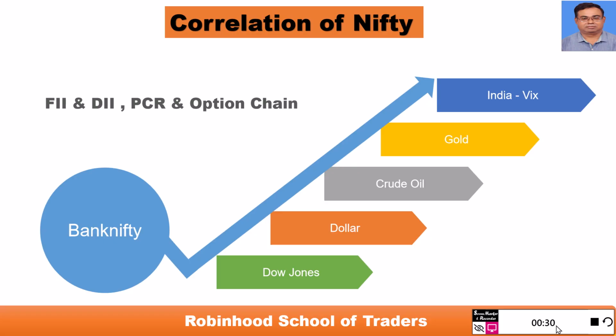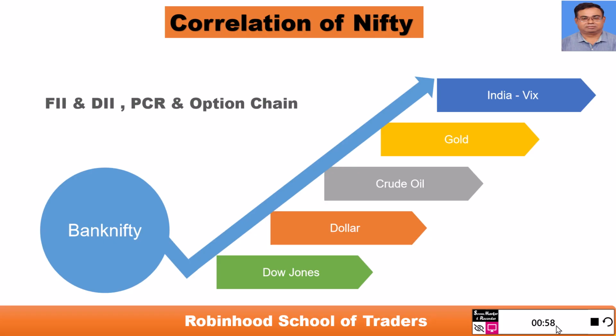In today's video, we learn the correlation of Nifty with Bank Nifty, Dow Jones, how it behaved with the dollar index, the crude oil, the gold, and India VIX. And purposefully, I've not added FII DII data. We all know the FII data for the last 15 days has been negative. At least the FIIs and some other DIIs are supporting the market.